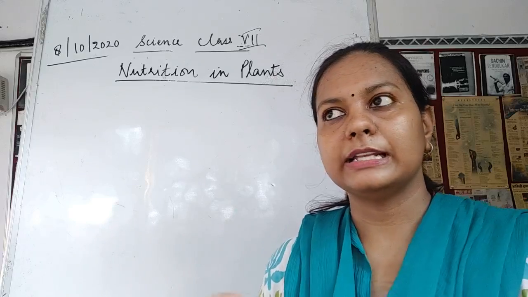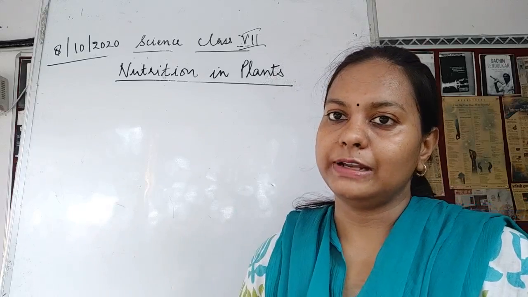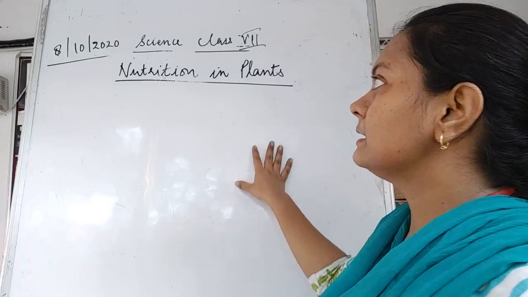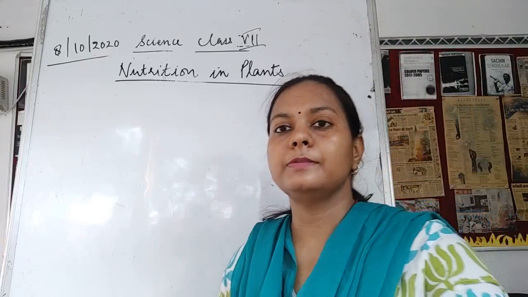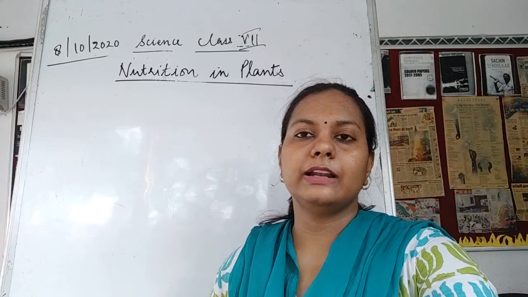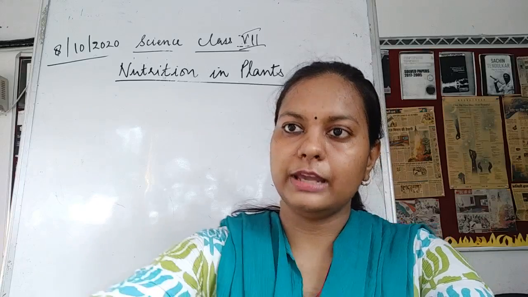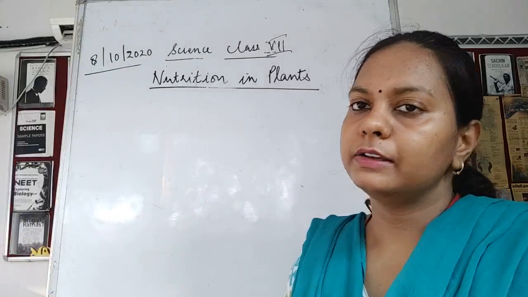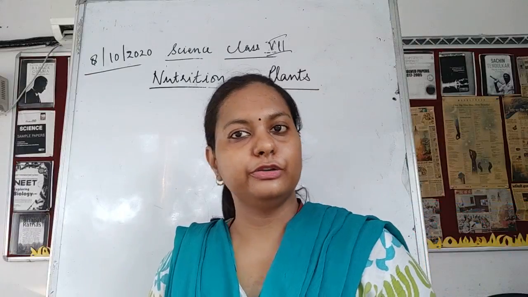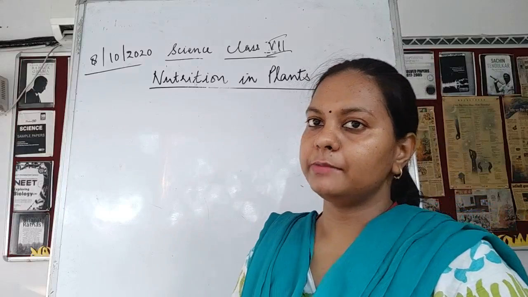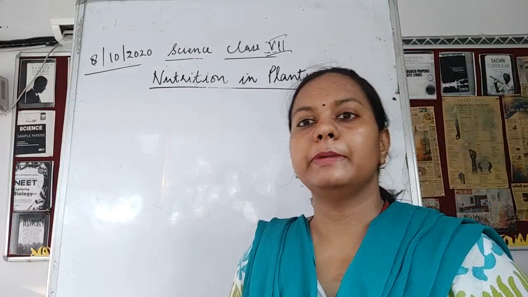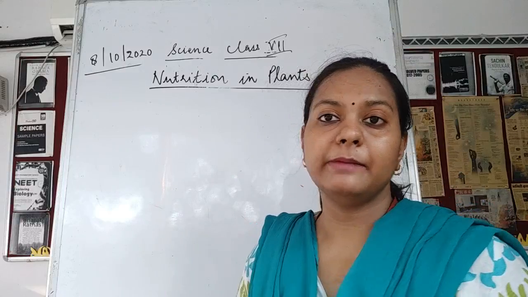We have studied that one is the green plant, the other is a non-green plant. The green plant undergoes the autotrophic mode of nutrition, and the non-green plants undergo the heterotrophic mode of nutrition. Heterotrophic mode of nutrition means the plants are not able to synthesize their own food. They are dependent upon the food prepared by some other plants.